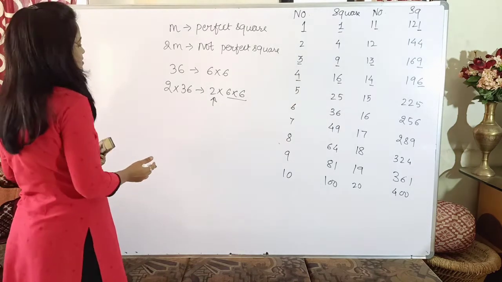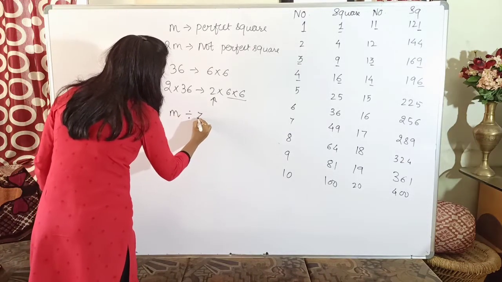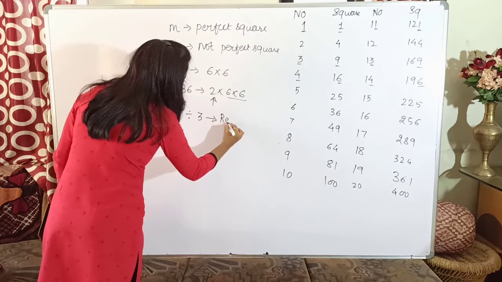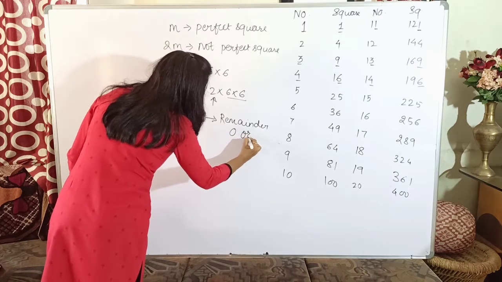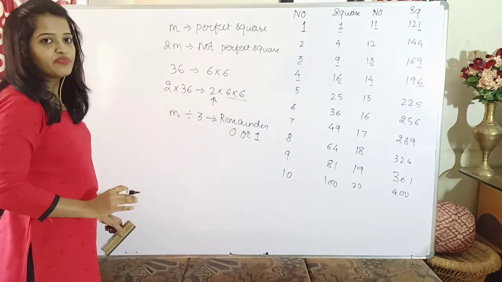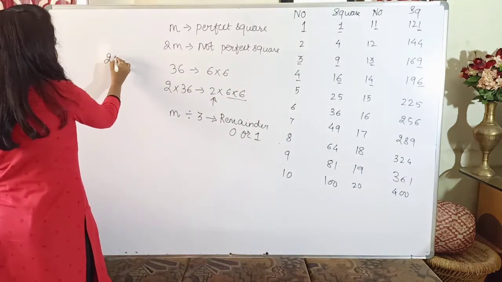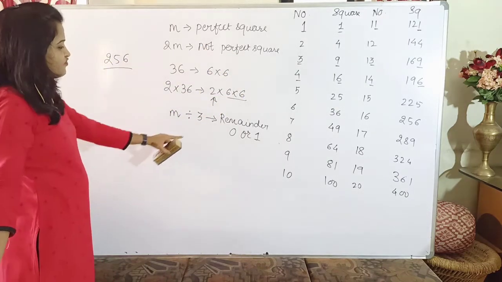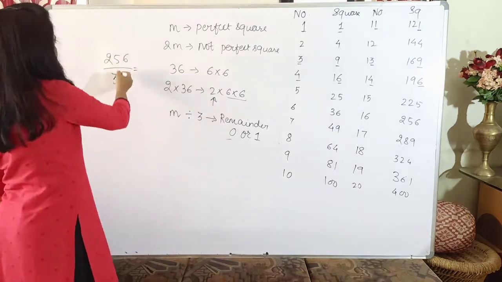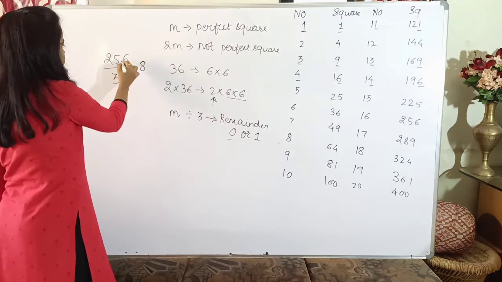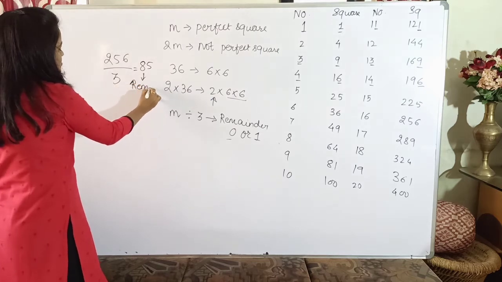Okay. The next property says any perfect square m, if divided by 3, you will get the remainder as 0 or 1. Any perfect square. So you can consider any value from this. Let us consider 256, which is the square of 16. If you divide it by 3, you have to get the remainder as 0 or 1. So what do I get? 3 8s are 24, 3 5s are 15. So the remainder is 1.